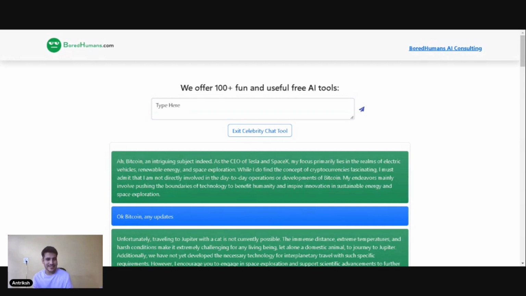Bitcoin, intriguing subject. As the CEO of Tesla and SpaceX, my focus primarily lies in the realms of electric vehicles.